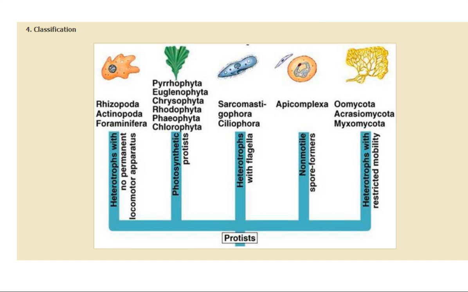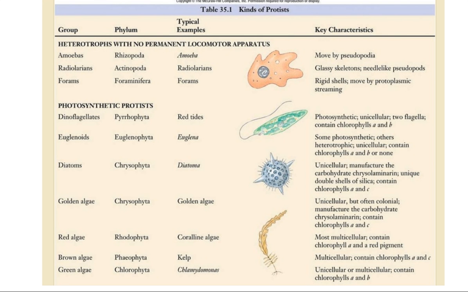Acrasiomycota. But what I told you, the division, that only you have to keep in mind. This is a little extra information which I am providing. You only have to see chrysophytes, dinoflagellates, euglenoids, slime molds and protozoans, right? Heterotrophs with no permanent locomotory apparatus, you can see they belong to different phylum.